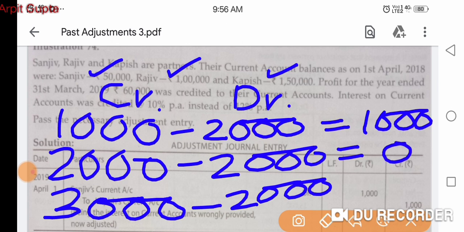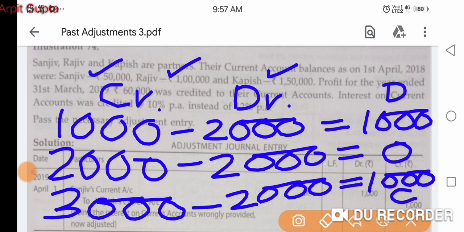And for Kapish, he should get 3, but he has to pay only 2. So he will get 1,000. So this is the entry, final amount. Sanjeev will pay 1,000 and Kapish will get 1,000. So Sanjeev will be debited and Kapish will be credited.